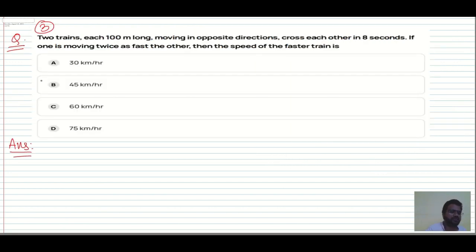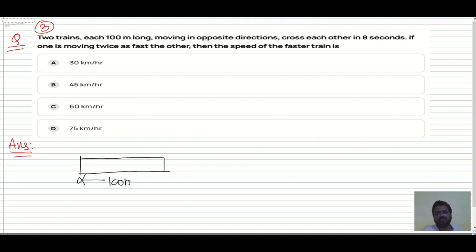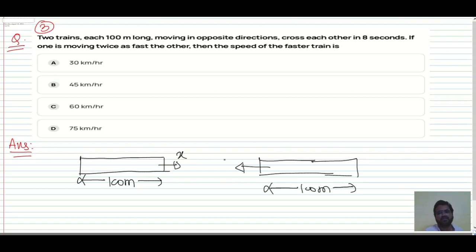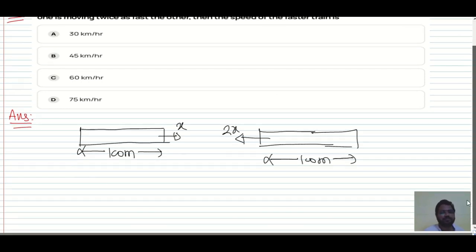Now the next one. Two trains, each 100 meter long, moving in opposite direction, cross each other in 8 seconds. If one is moving twice as fast as the other, if one is moving with x, the other is moving with 2x. What is the speed of the faster train?